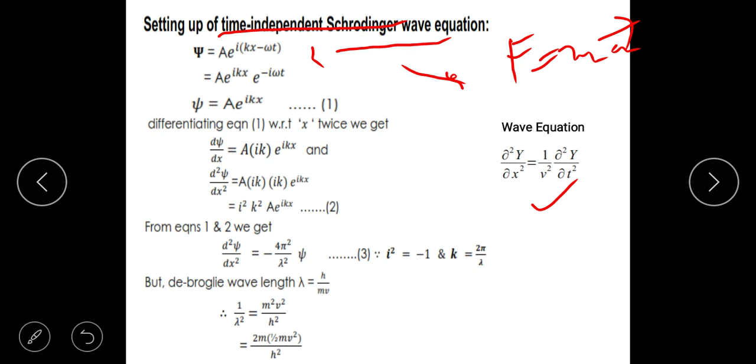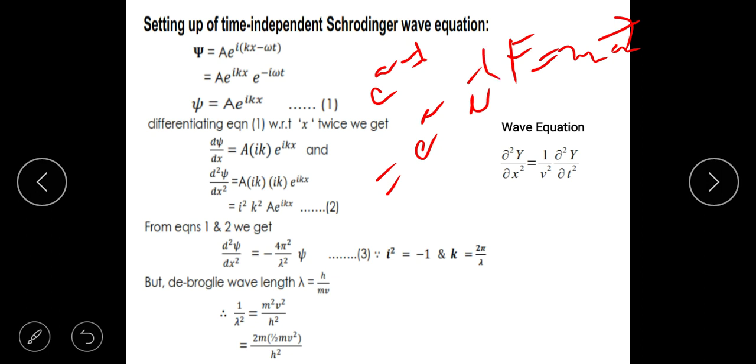Okay. Now, what do we want to achieve? We want to achieve a time independent Schrödinger equation. So, first thing we shall do is write separately the space dependent and time dependent part. That is the second step. What are we doing in the second step? You easily know that e power (a plus b) or (a minus b) can be written as e power a into e power minus b, by the law of indices. If the base is the same, and the index is a minus b, then they can be written separately.